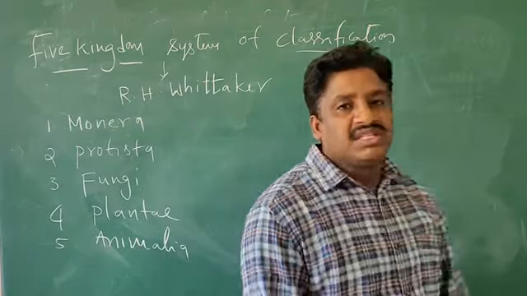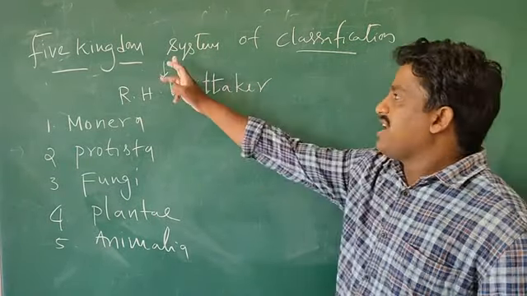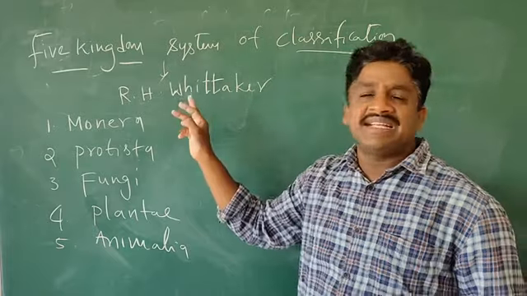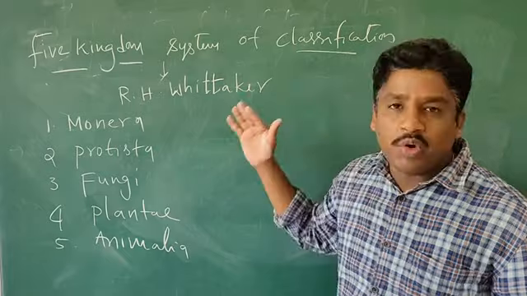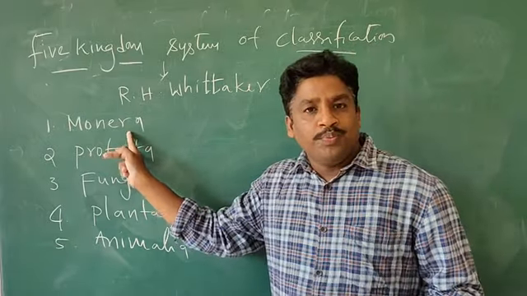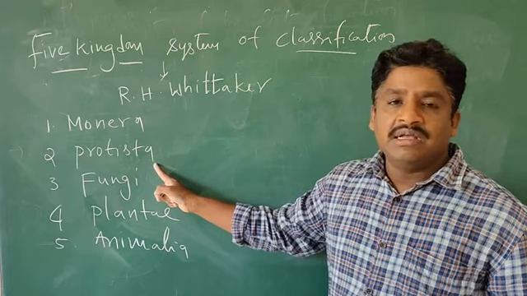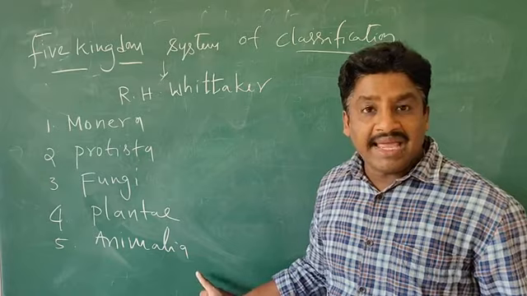So these are the five kingdoms of the classification system. This five kingdom system of classification was proposed by scientist R.H. Whittaker. In this classification, all living organisms are classified into five groups. First, Monera group; second, Protista; also fungi; fourth, plantae; fifth, animalia.